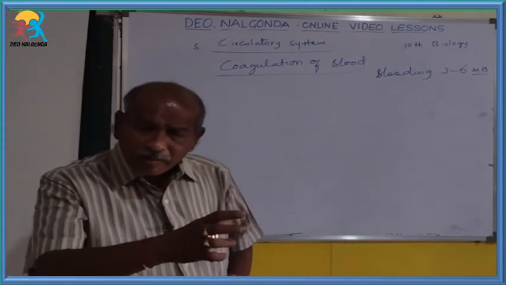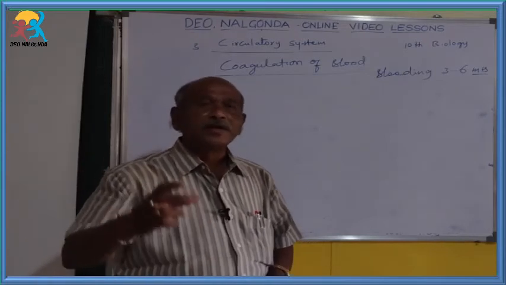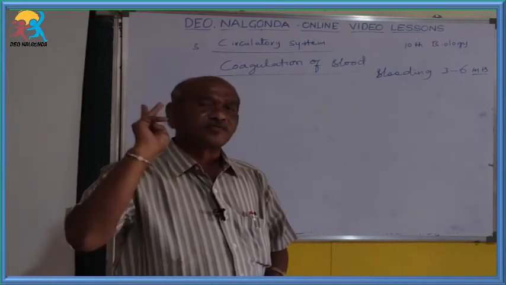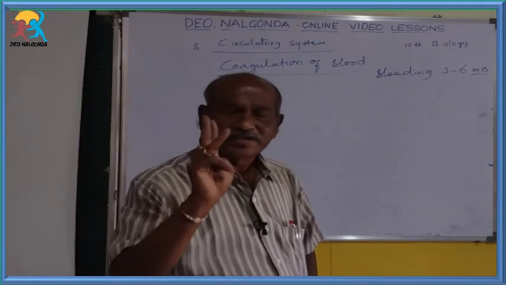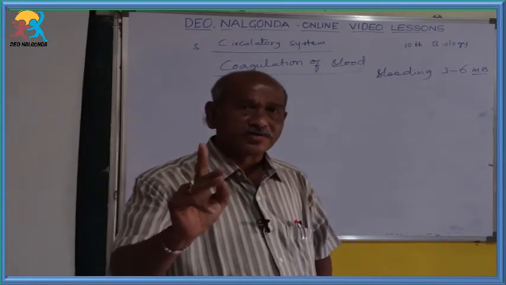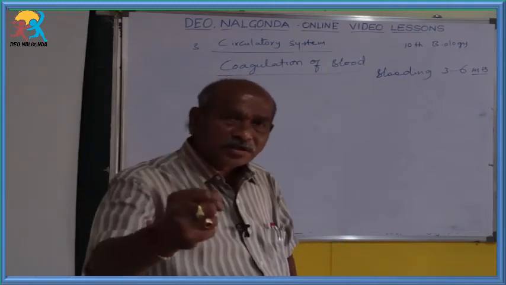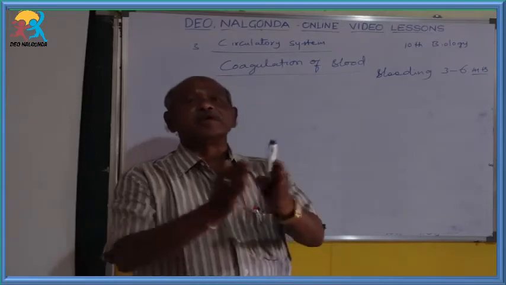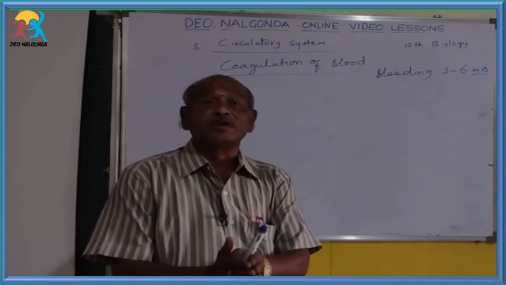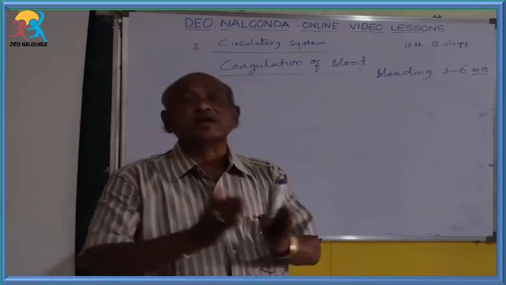So when the blood comes outside, what happens in the blood? Three types of blood cells are present: red blood cells (RBC), white blood cells (WBC), and thrombocytes, also known as platelets. Among them, the third cells, platelets, can be ruptured.